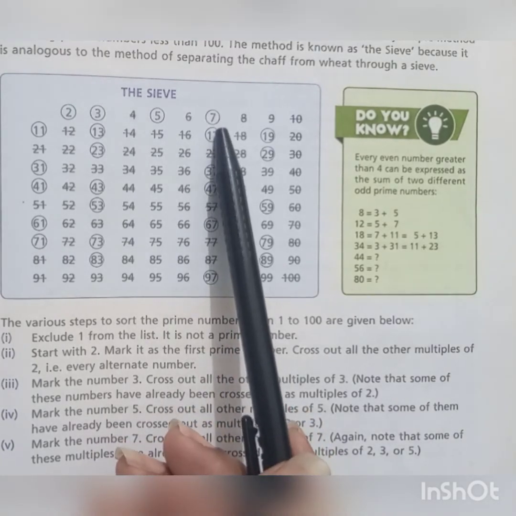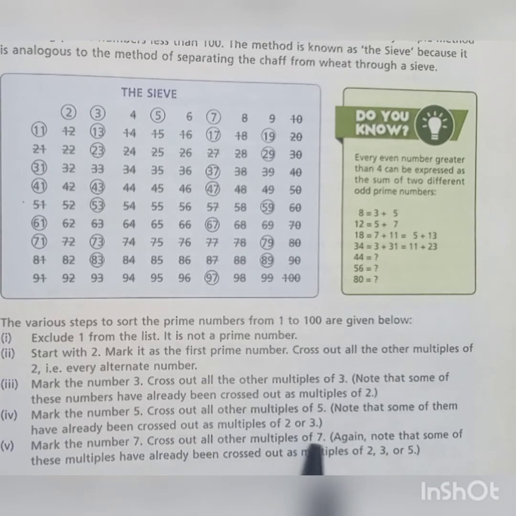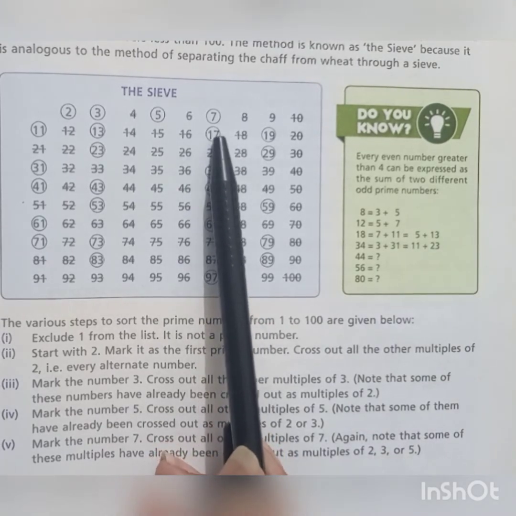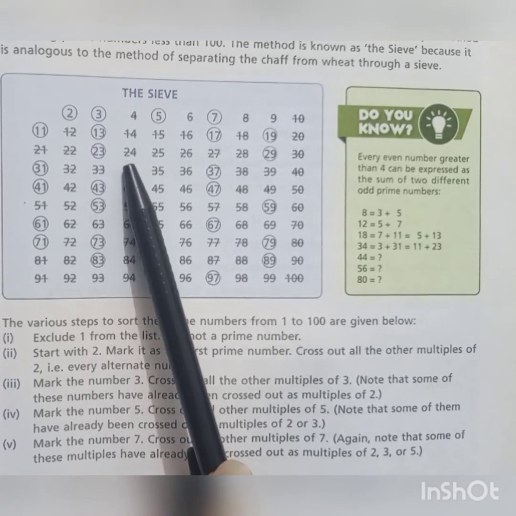Now mark the number 7 and cross out all the other multiples of 7. Again note that some of these multiples have already been crossed out as multiples of 2, 3 or 5. The multiples of 7 may also be present in 5, 3 or 2, and that has already been crossed.